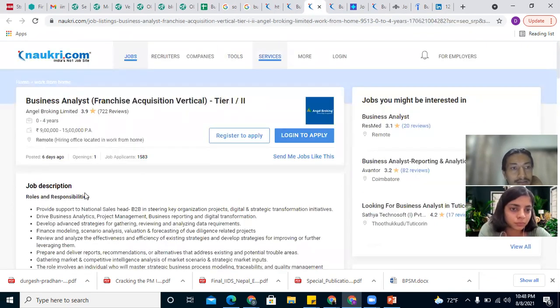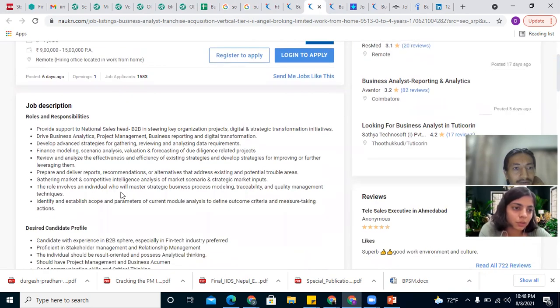Right. Next, go to this one, business analyst for franchise acquisition. I think this is finance related. Provide support to the national sales head in steering key organization projects, drive business analytics, business reporting, and digital transformation, advanced strategies for gathering, finance modeling, scenario analysis, valuation.